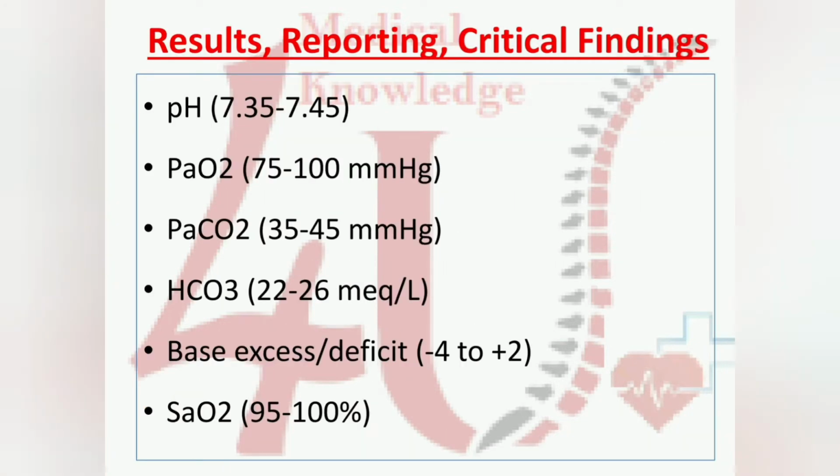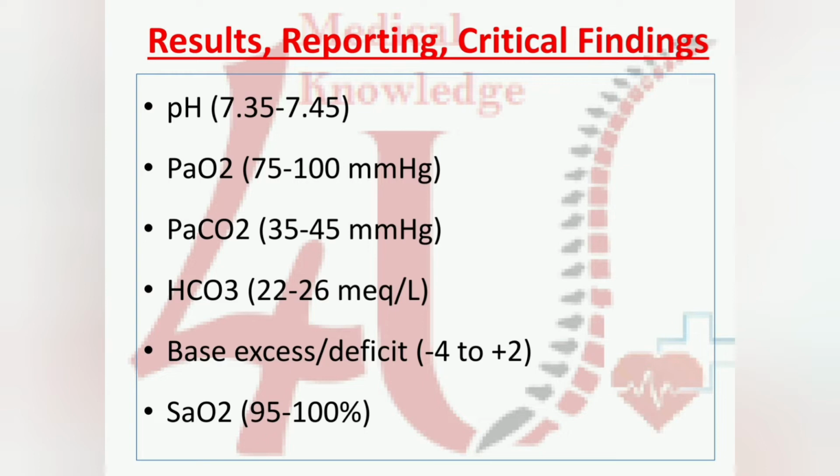Now we will discuss result reporting and critical findings. In that, first one is normal values. In normal values, first is pH, power of hydrogen ion. The normal pH of water is 7, but the blood pH is 7.35 to 7.45. It is above 7. That's why it is slightly alkaline. ABG blood is slightly alkaline.